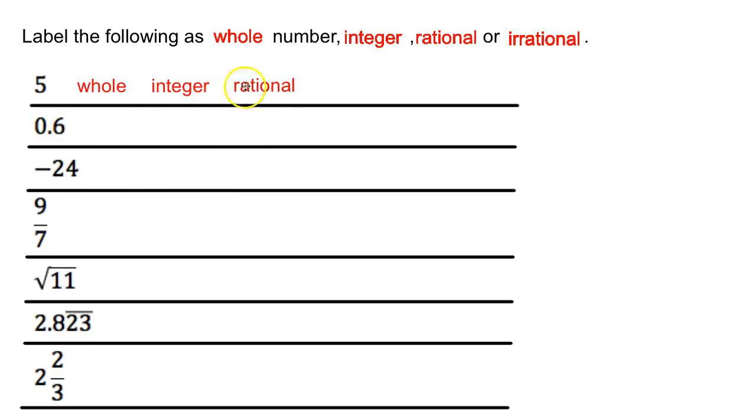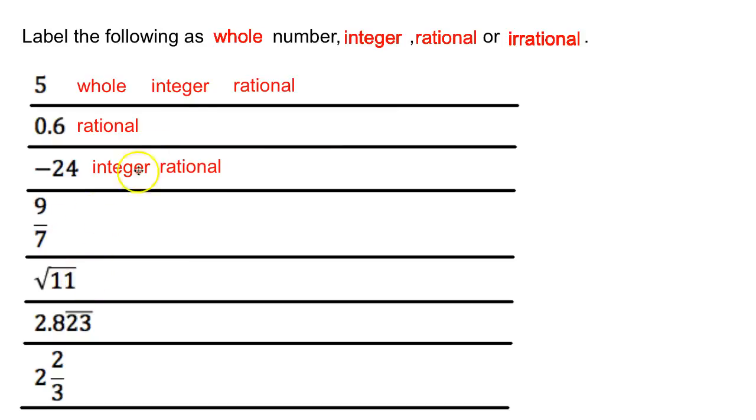0.6. So is that a whole number? No. Is that an integer? No. Is it a rational number? If you remember from the last slide, if it's terminal, if it ends, that means it can be expressed as a fraction. So that is a rational number. And to think of an example, if you did 6 divided by 10, that would equal 0.6. Negative 24, is that a whole number? No, because it's negative. Is it an integer? Why, yes it is, because integers include those negative numbers. And again, if it's an integer, then it must be a rational number.